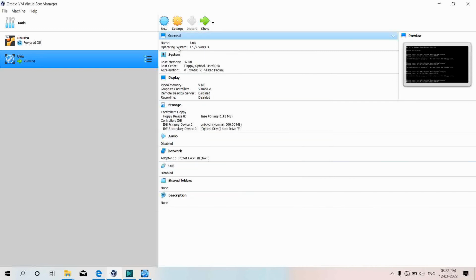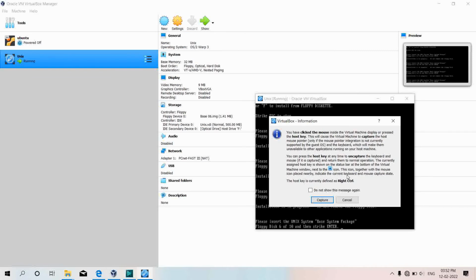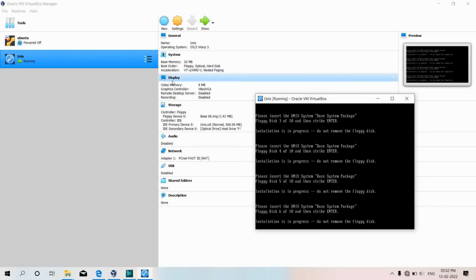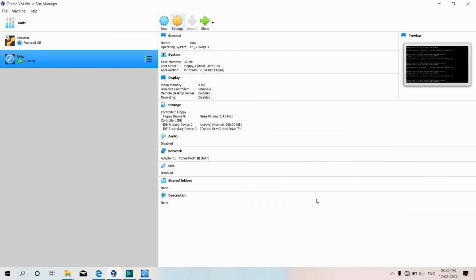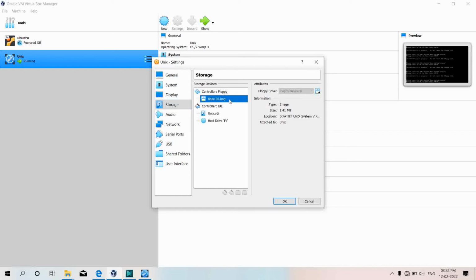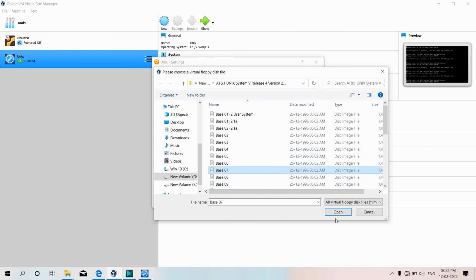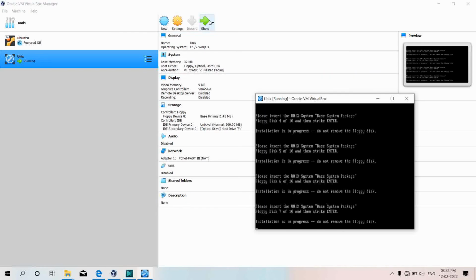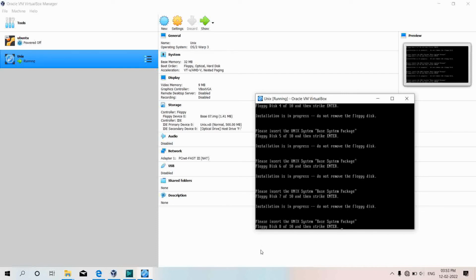Okay, this process goes on till 10. Now floppy disk 7 till 10, we have to do the same procedure of adding. Now it is instructed to insert floppy disk 8.